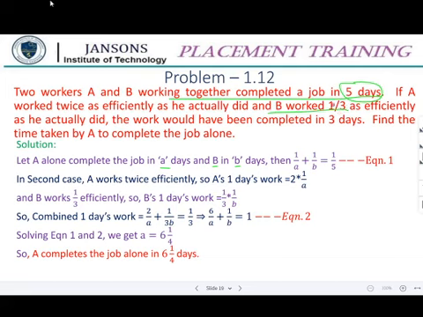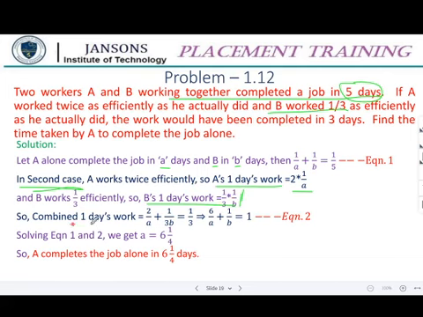Then, in the second case, A's 1 day's work is 2 into 1 by A, since he is working at twice the efficiency, and B's 1 day's work is 1/3 of 1 by B.